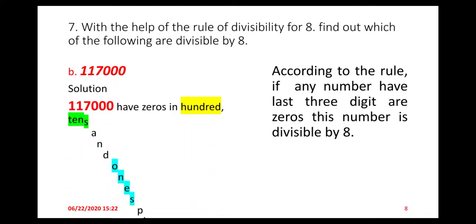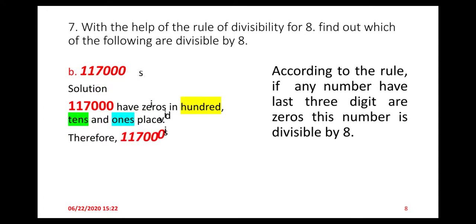So you can simply say that 117,000 is divisible by 8, because you can see that there are 3 zeros in the hundreds, tens and ones places. So this question is very easy. You simply check if the last 3 digits are 0, then the number is divisible by 8.